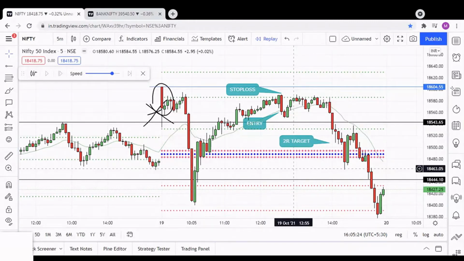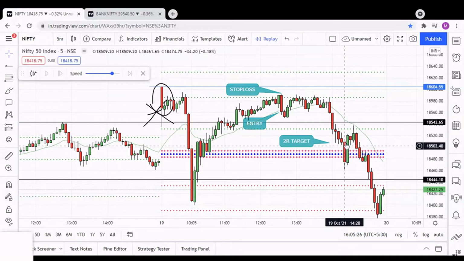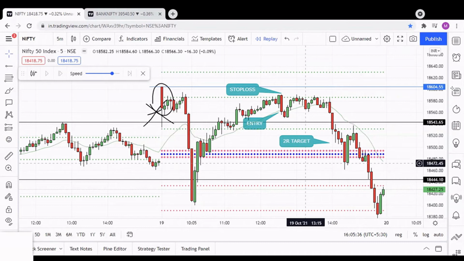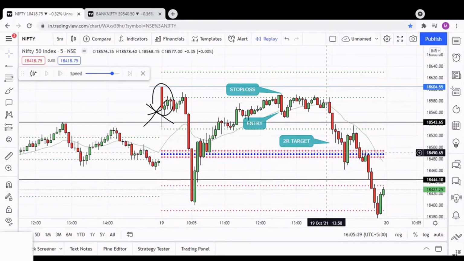And looking for the next opportunity, you may see an opportunity here, this red candle which broke the CPR. But the thing is, there is no consolidation to go for the entry. Whenever there is no consolidation before any breakout, that breakout won't work, because look here, there is a parabolic movement of the market. So when before the breakout there is a parabolic movement, I will not prefer to go for this breakout trade.